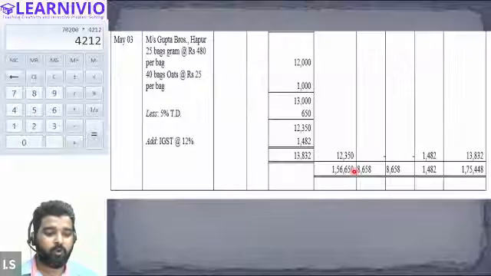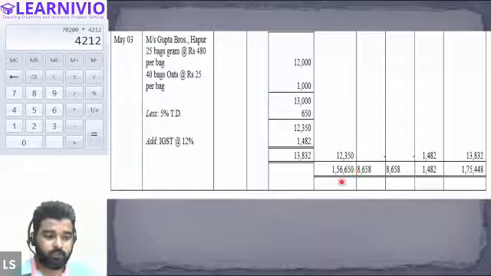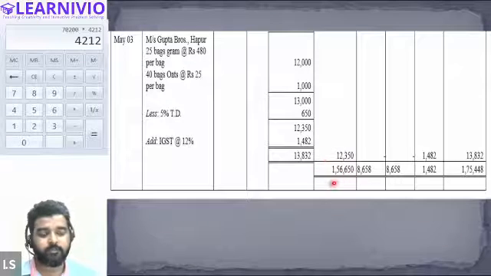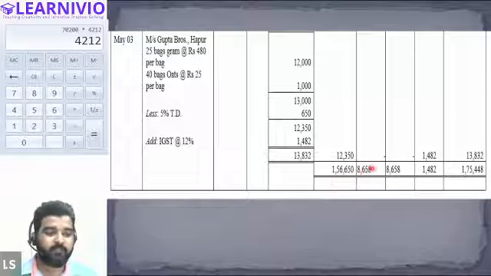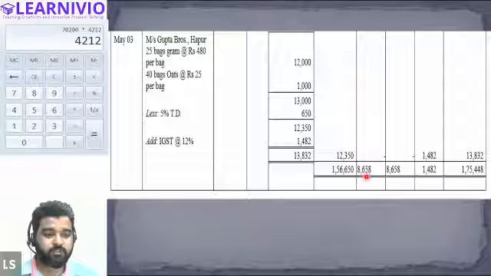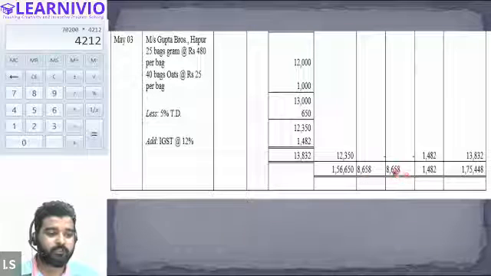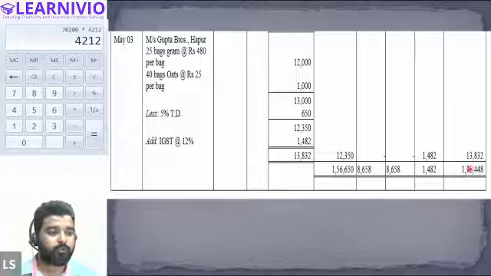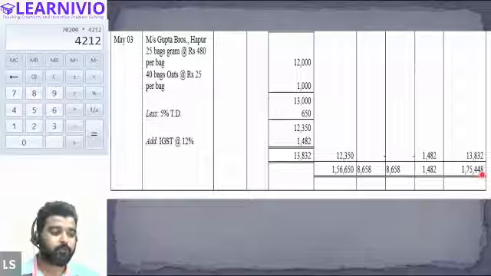Adding all of these values, we will get 1,56,650 as the cost of all the goods. CGST we have paid 8,658, SGST 8,658, and IGST is only 1,482, and the total amount will be 1,75,400.